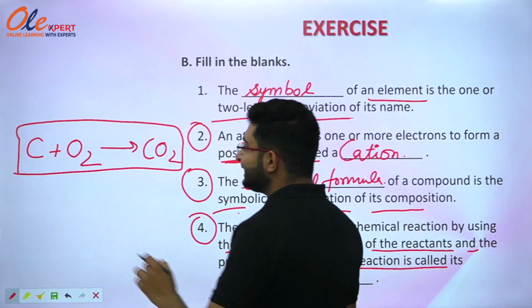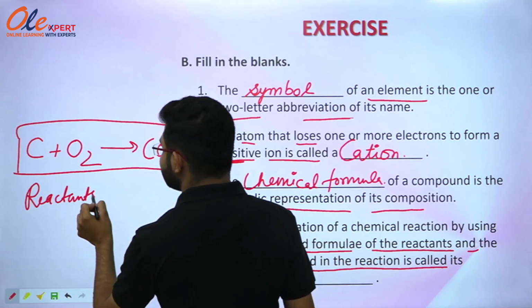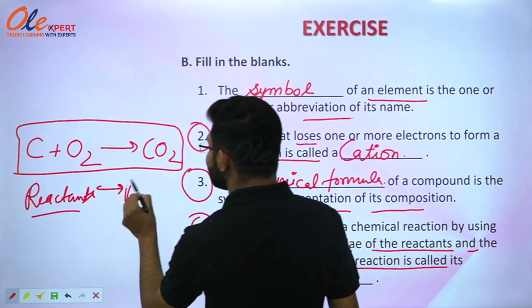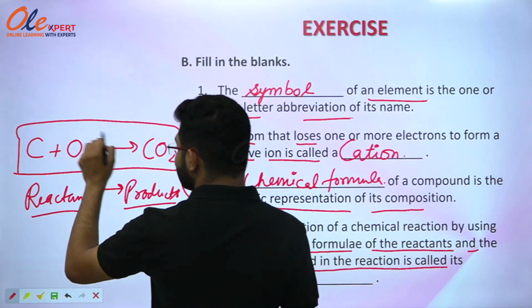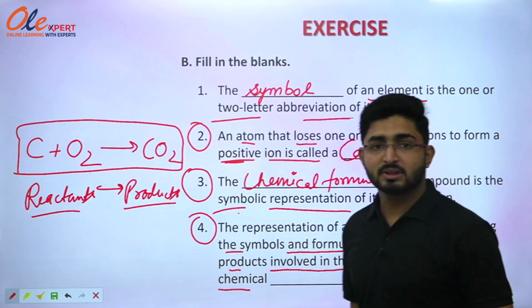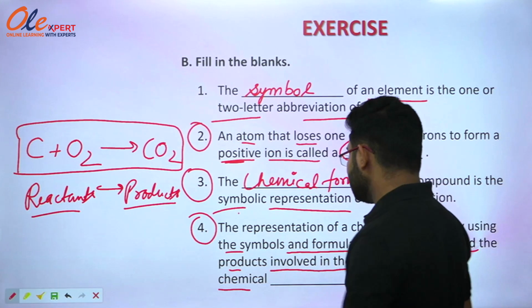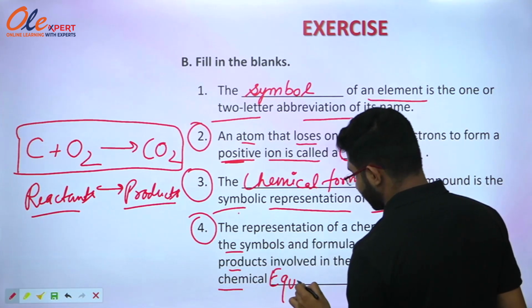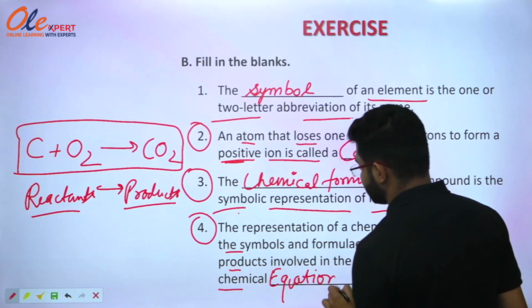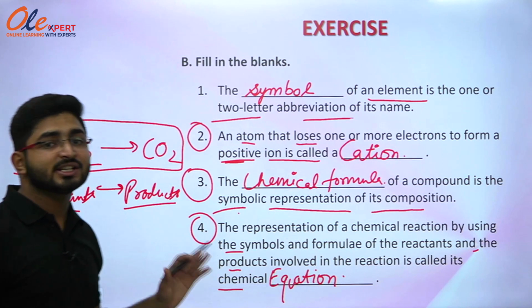Because here you can see that there are reactants which are reacting with each other and they are giving us products. So this way of representation of a chemical reaction is known as chemical equation. So you have to write here chemical equation. I hope you are enjoying the exercise and you are understanding each and every question.